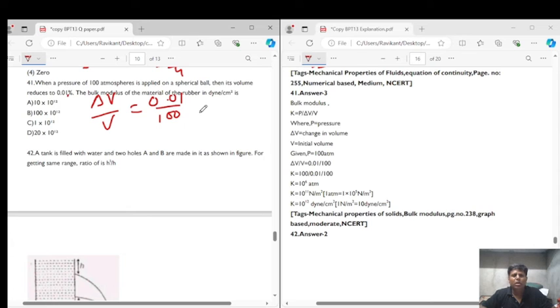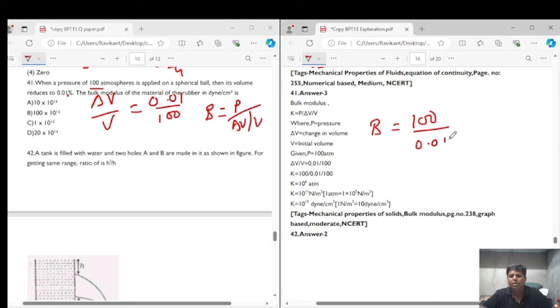They are asking you bulk modulus, and bulk modulus, we can write it as B or K, is equal to pressure upon change in volume upon volume. Pressure is given as 100 atmosphere. So bulk modulus B will be equal to 100 atmosphere upon delta V upon V, which is 0.01 upon 100, so into 100, right? Removing decimal, we will get 2 more zeros.